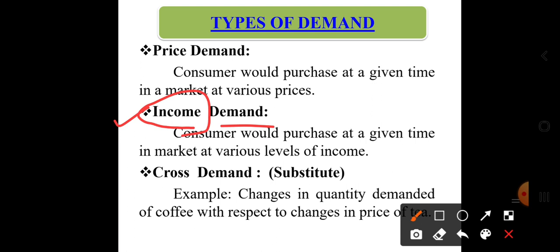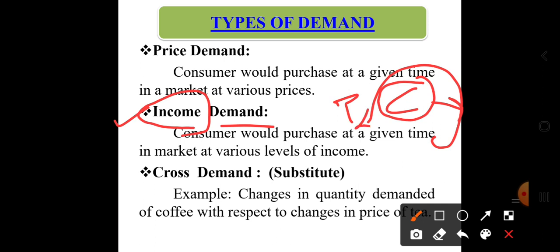Cross demand means the effect of increasing or decreasing the price of a substitute product on a main product.